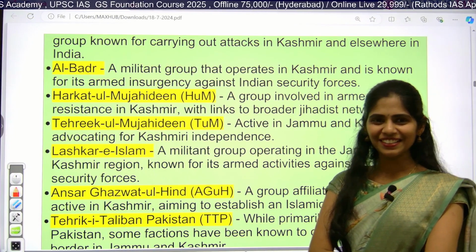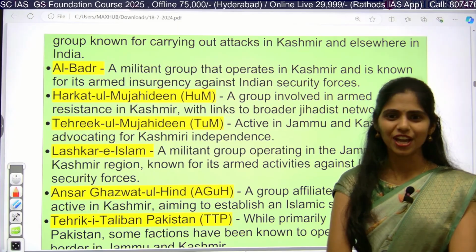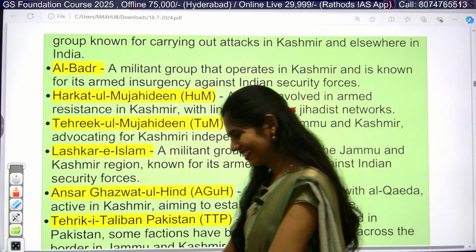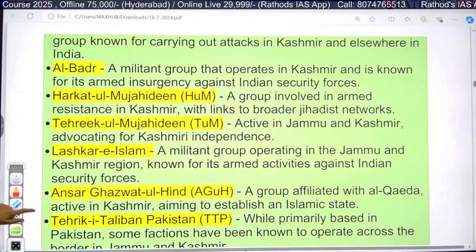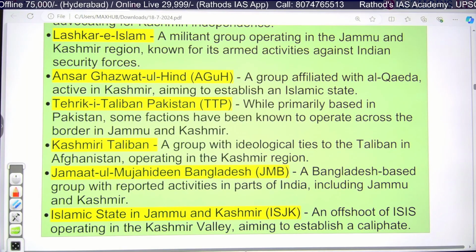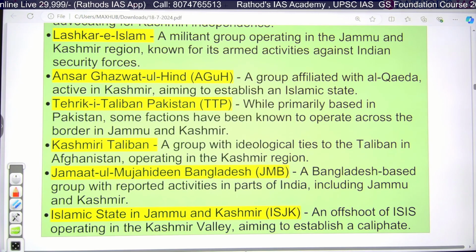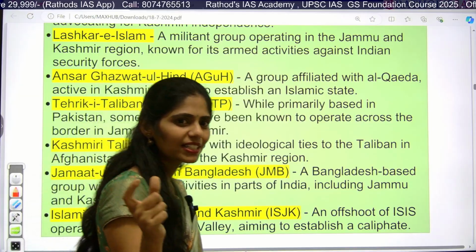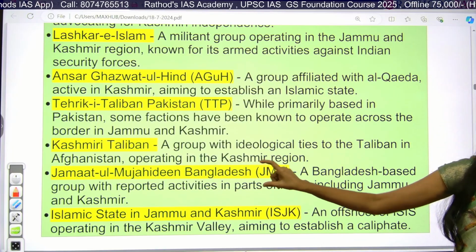Is it difficult to write and remember? But there is no choice, you have to do it. Come on, take down, and don't make excuses. Next is Kashmiri Taliban, you can remember this name easily. Next, Jamaat ul Mujahideen Bangladesh. Next, Islamic State in Jammu and Kashmir, IS in Jammu and Kashmir. Wherever you see the word IS, it is nothing but Islamic State. Like that you will come across many organizations with names like Islamic State.